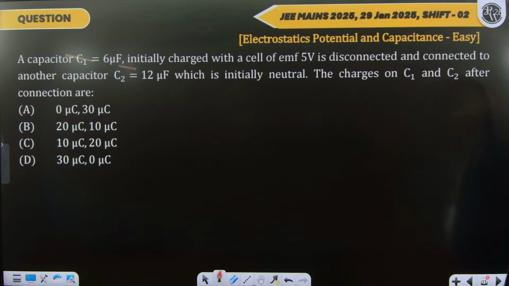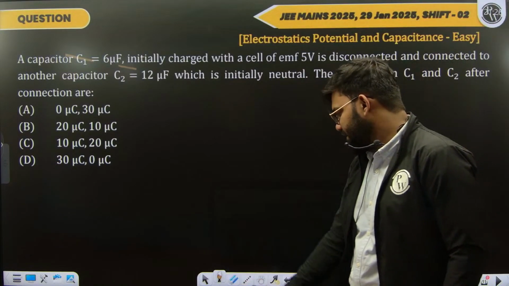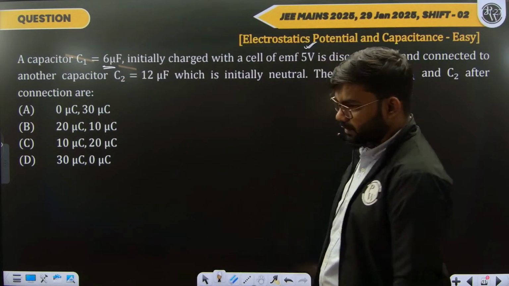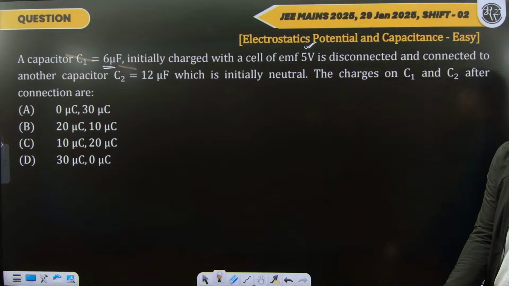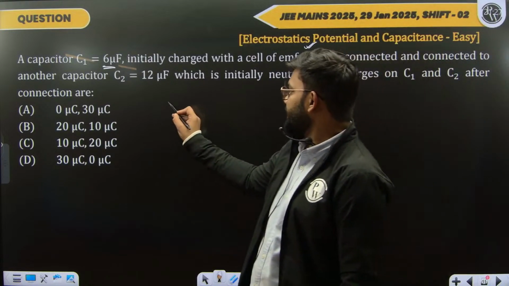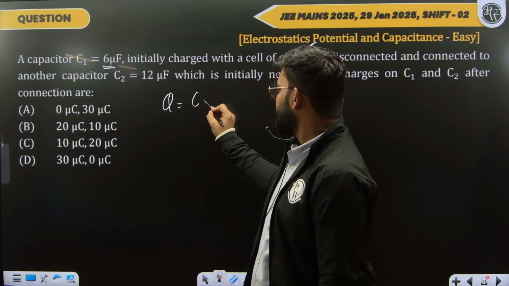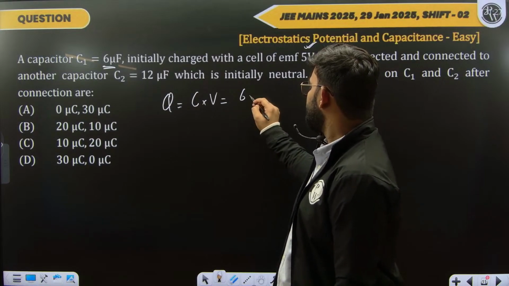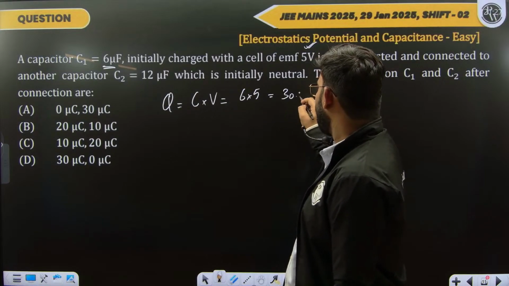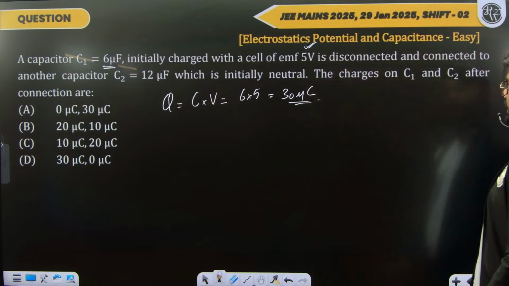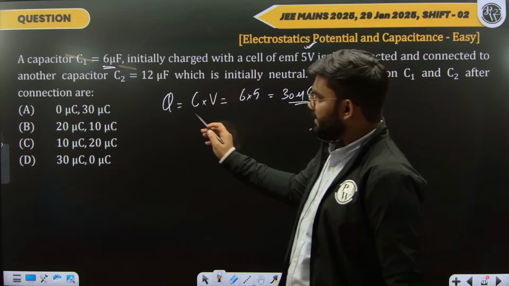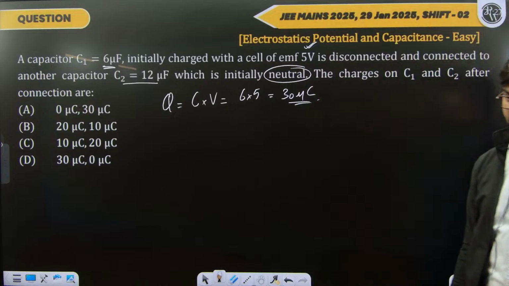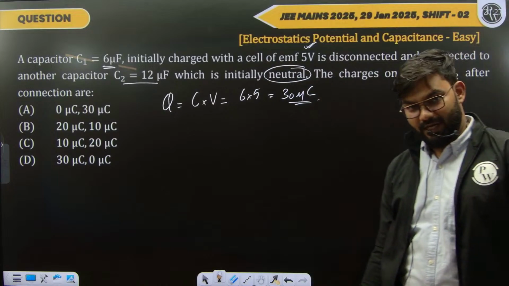The next question is from capacitance. We have a capacitor of 6 microfarad which has been charged with an EMF of 5 volts. All right. So let us find the charge on that capacitor. Charge will be given by C into V. That comes out to be 6 into 5. That is 30 microcoulombs. Now it is disconnected and it is connected to another capacitor of 12 microfarads which is initially neutral. That means the capacitor C2 is completely uncharged.